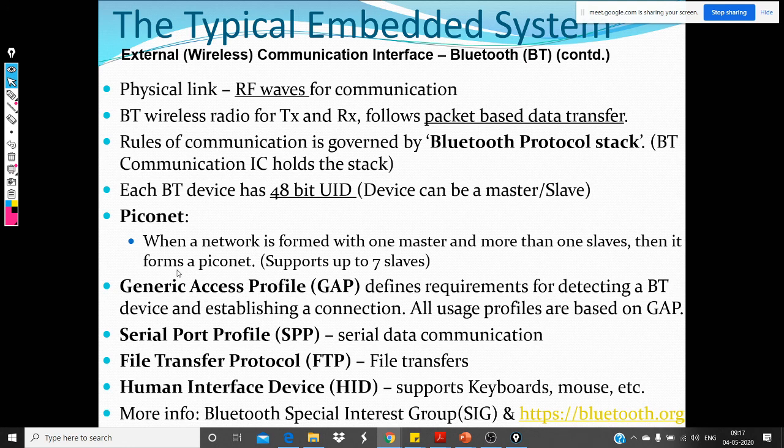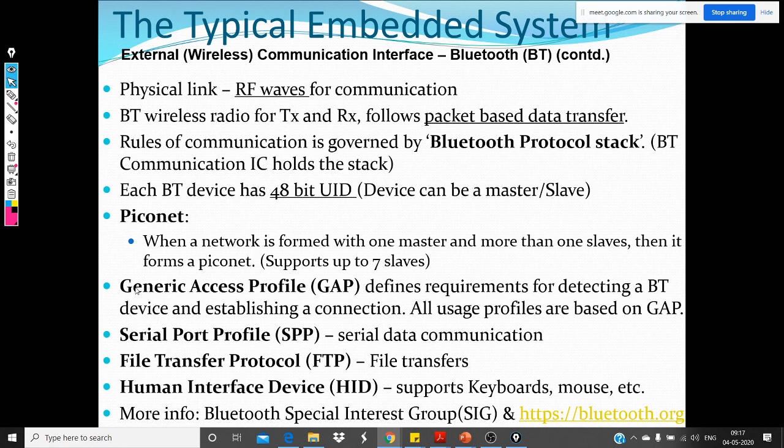And there are a couple of things here. One thing is the generic access profile. It defines the requirements for detecting a Bluetooth device. This defines how we establish a connection. So these are the standards that are defined.